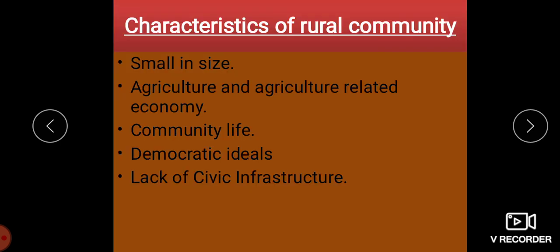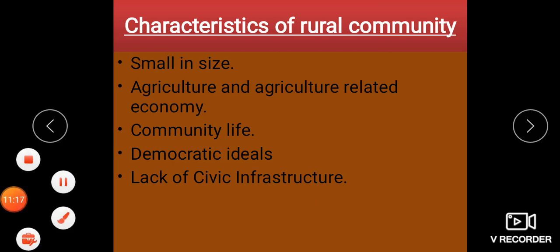Now we will move on to the next topic, that is the characteristics of the rural community. They are small in size, with agriculture and agriculture related economy. We have a community life, democratic ideals, and lack of civic infrastructure. So now let us study all these in detail, children.